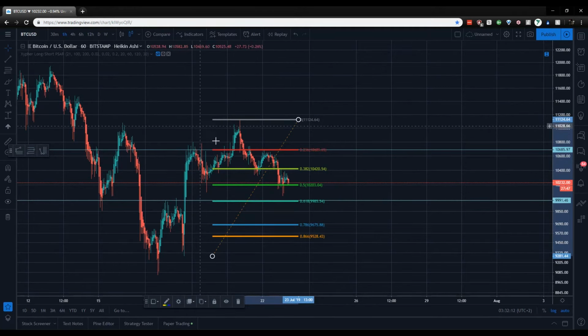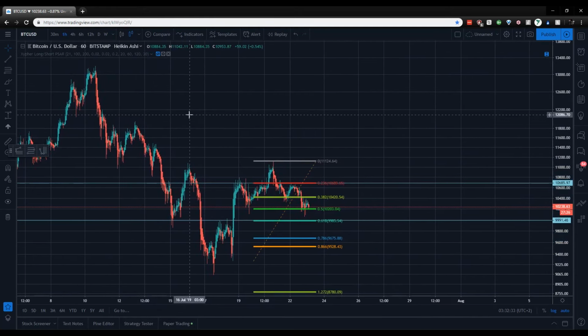And also on the daily, the 55 EMA here, $9,900. That confluence makes a great potential buy zone if you want to hold.